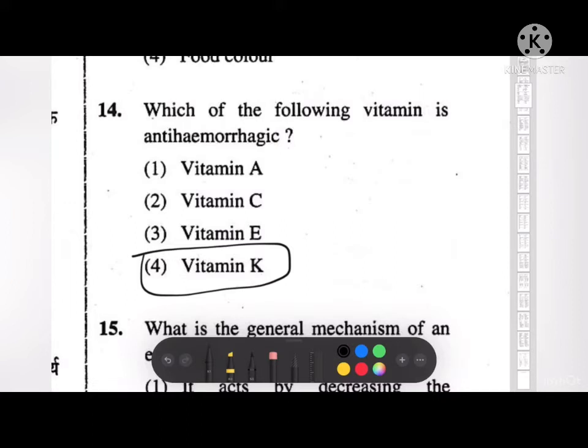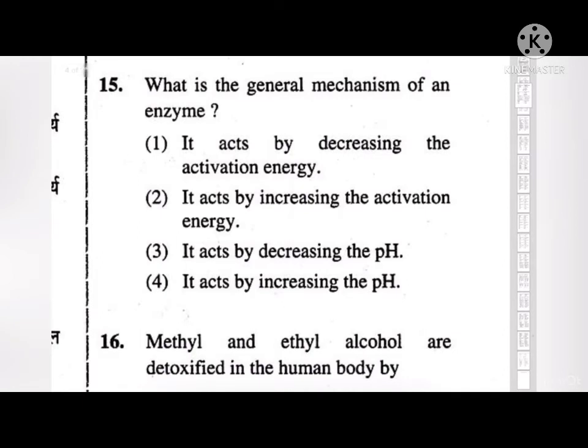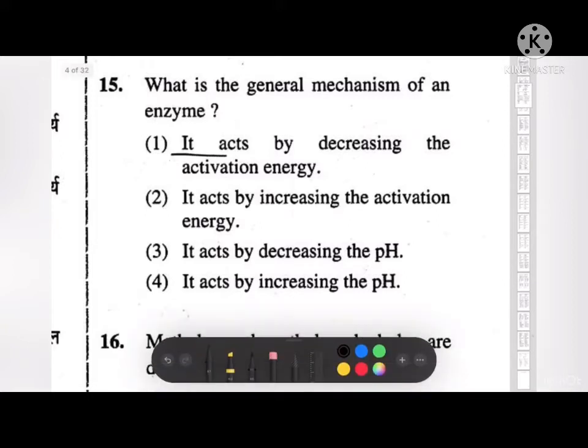Okay, next question. What is the general mechanism of an enzyme? Option 1, it acts by decreasing the activation energy. Option 2, it acts by increasing the activation energy. Option 3, it acts by decreasing the pH. And option 4, it acts by increasing the pH. So the correct answer to this is first, that is, it acts by decreasing the activation energy.